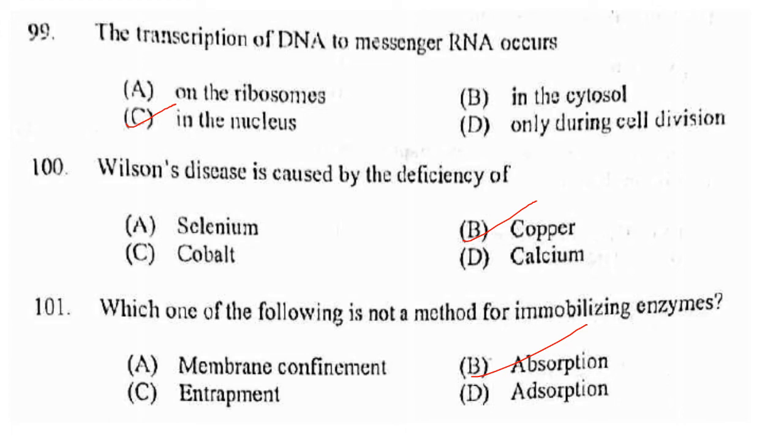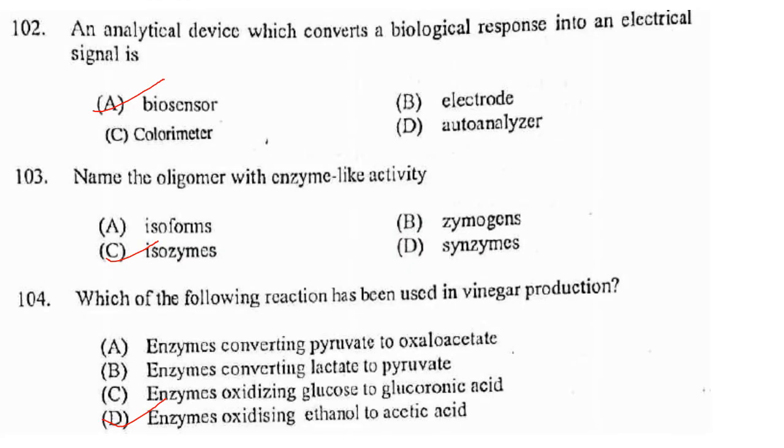Wilson disease is caused by the deficiency of... Answer is option B, copper. Then next one. Which one of the following is not a method for immobilizing enzymes? Membrane confinement, absorption, entrapment, adsorption. Answer is option B, absorption. That is not a method of immobilizing.